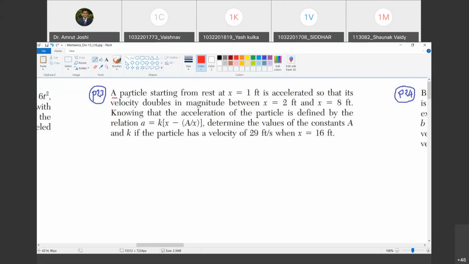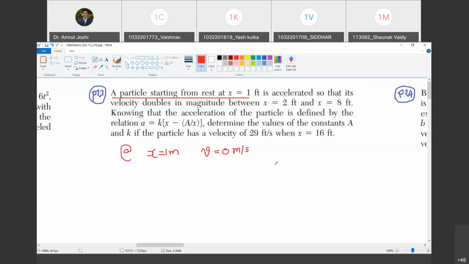A particle starts from rest at x equal to 1 meter. So what does it mean? At x is equal to 1 meter. Are you with me? Yes, sir. Velocity is 0. Do you agree with me? Yes, sir. It has never been said that it starts from the origin. Are you with me?